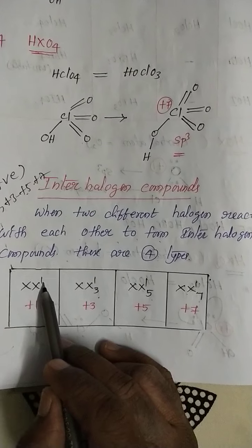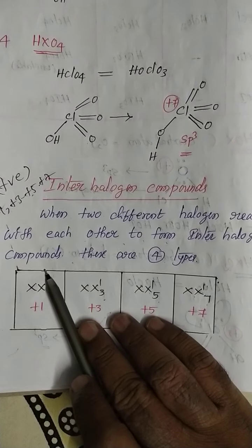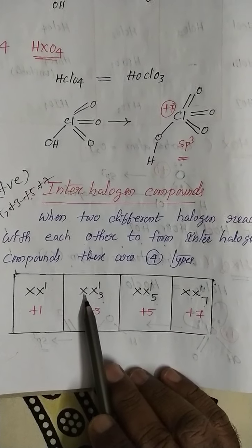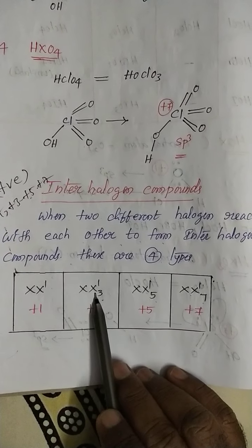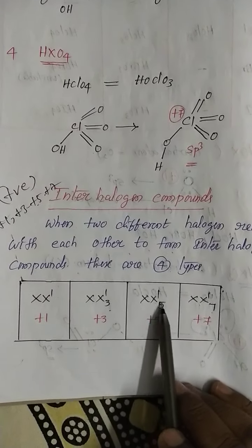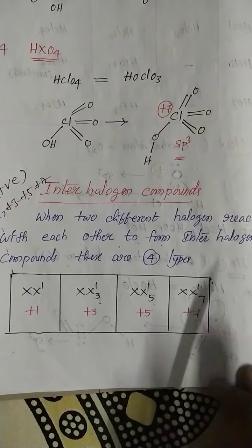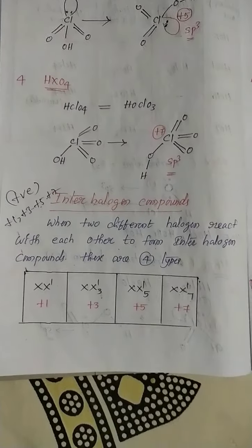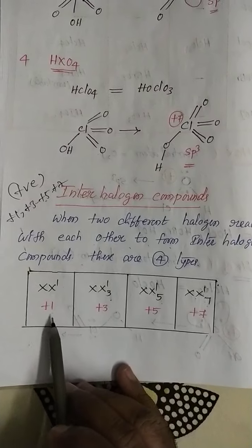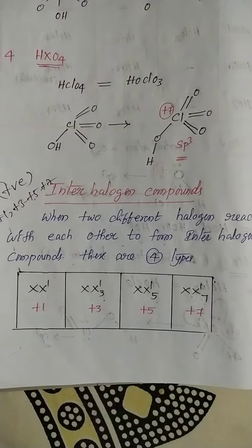So why do I put the dash? Because if I put only XX, it is confusing. That's why this is one halogen, this is one more halogen. So here this halogen, a different halogen, shows plus 3 oxidation state. In the second, the halogen shows plus 5 oxidation state. In the third, the halogen shows plus 7 oxidation state. So my dear students, in interhalogen compounds, 4 types: XX', XX'3, XX'5, XX'7.